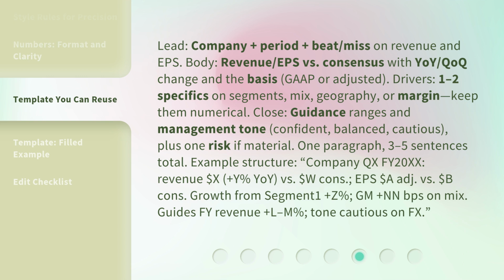Company QX FY20XX. Revenue $X, +Y% YoY, versus $W cons. EPS $A adjusted, versus $B cons. Growth from segment 1 +Z%. GM +NN bps on mix. Guides FY revenue +L-M%. Tone cautious on FX.